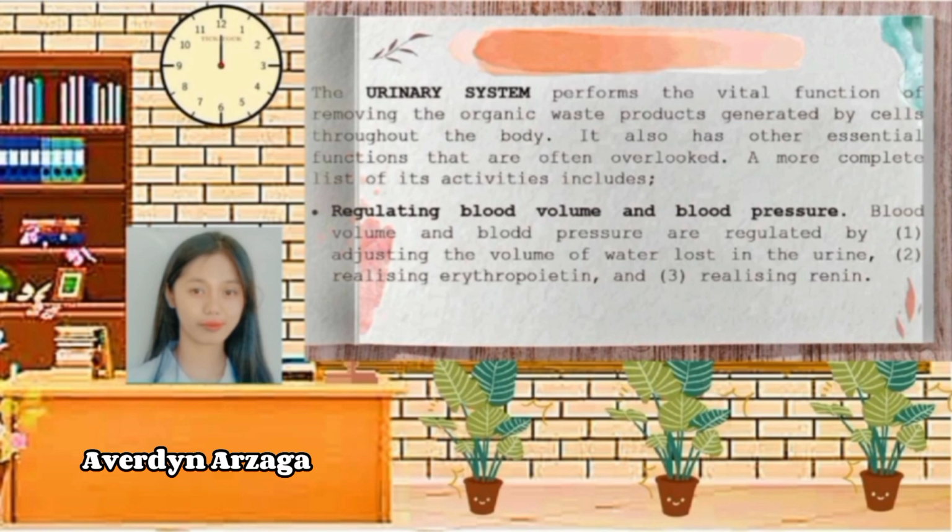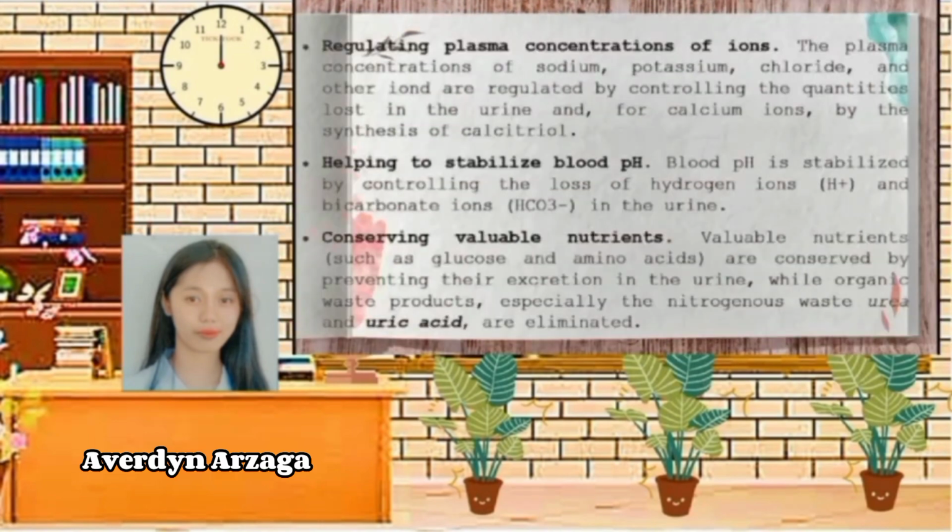Note that the number of red blood cells ranges from 4 to 6 million in each cubic millimeter of normal human blood. The red color of blood is due to the presence of hemoglobin within the red blood cells. Second, releasing renin. Regulating plasma concentrations of ions: the plasma concentrations of sodium, potassium, chloride, and other ions are regulated by controlling the quantities lost in the urine, and for calcium ions by the synthesis of calcitriol.